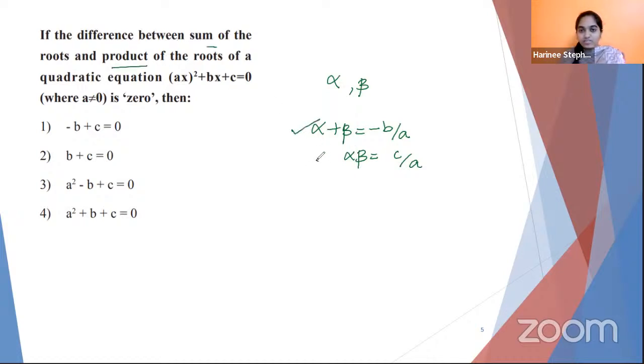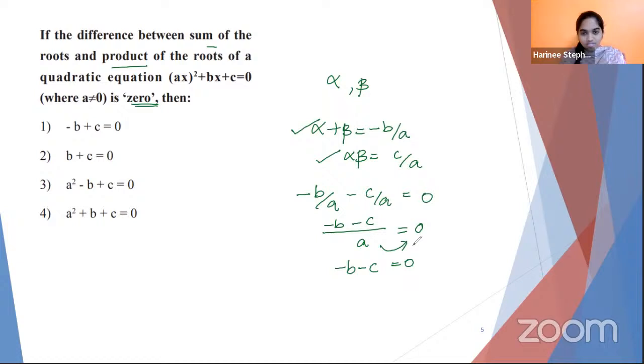Here it is given the difference between sum and product. This is sum of roots, this is product of roots. Difference means we are talking about subtraction. So when you subtract minus b by a and c by a, the answer is 0. When we simplify this equation, we take a as a common denominator: minus b minus c overall a is equal to 0. When a gets transposed to the other side, you get minus b minus c is equal to 0, because a into 0 is 0.